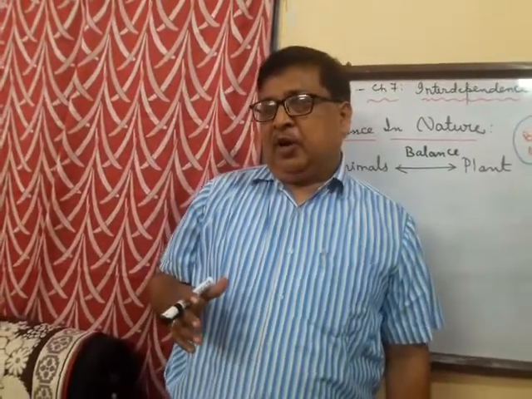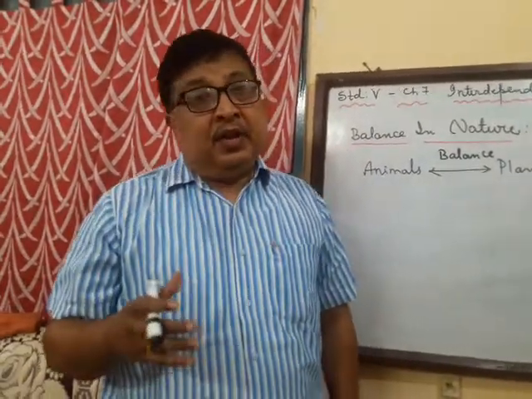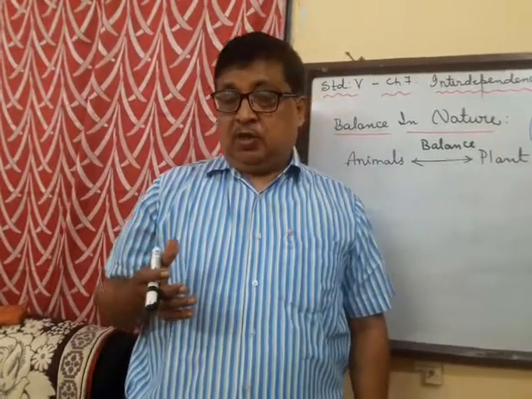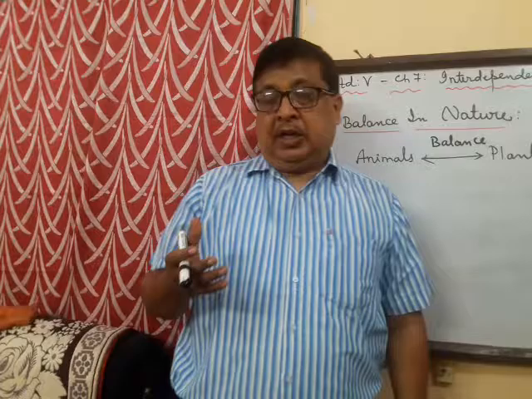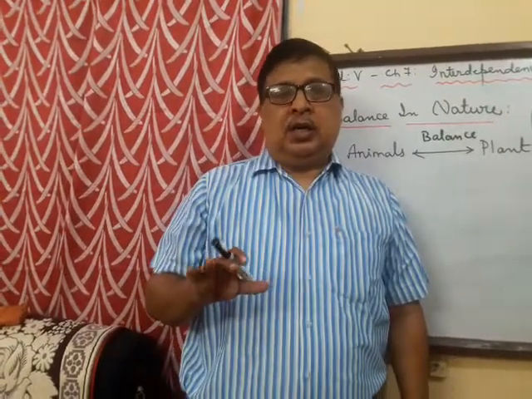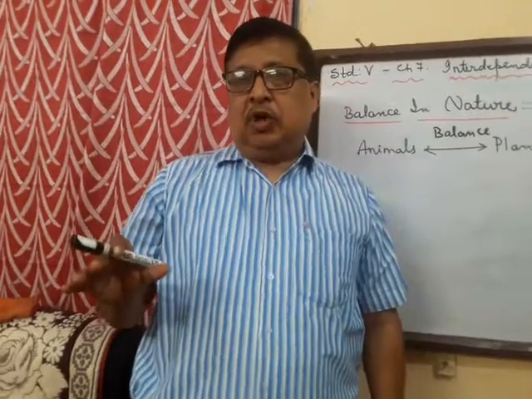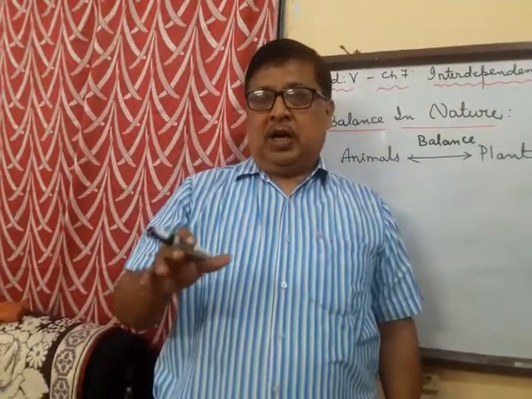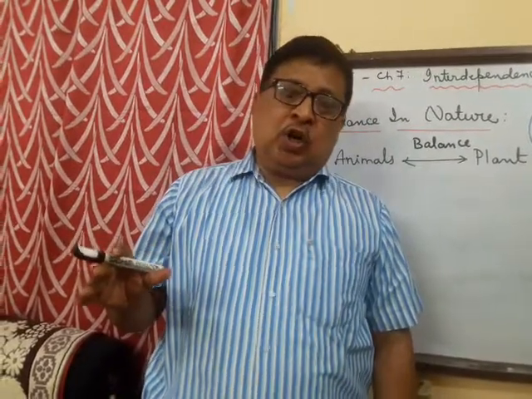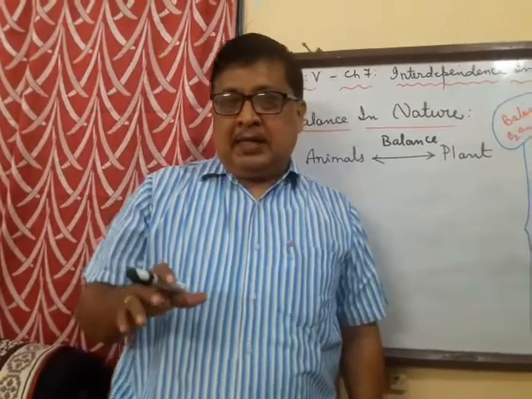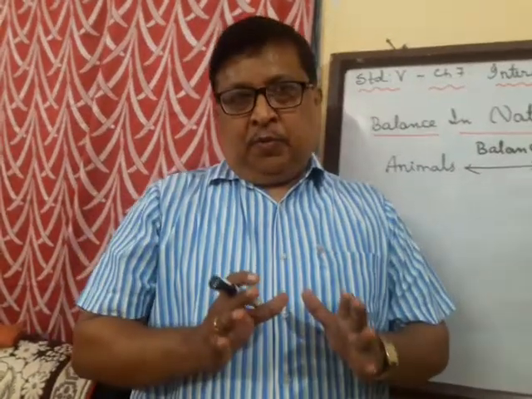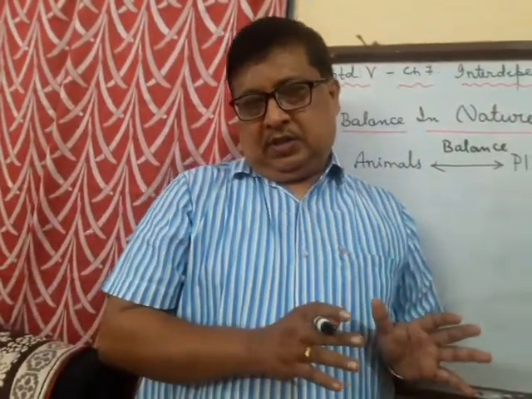Then we classified the living components as the producers, consumers, decomposers, scavengers, and the consumers also as herbivores, carnivores, omnivores. Then we also saw how the plants and animals depend on each other. So this we had done in the previous two classes.